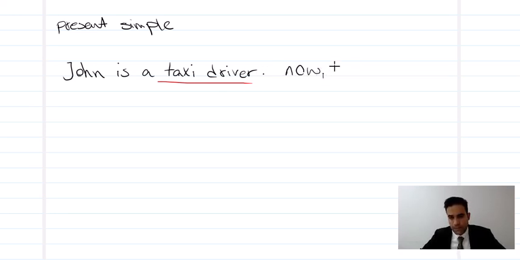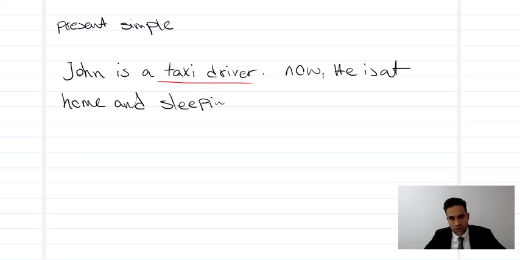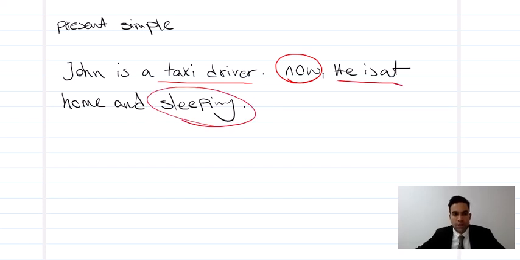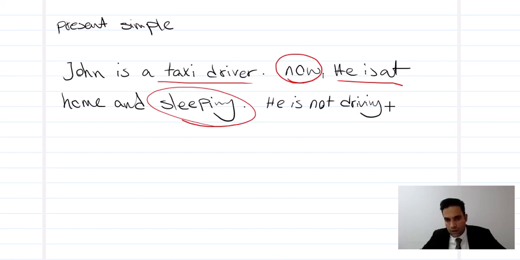Now he is at home and, for example, sleeping, okay? He is at home and sleeping. Look again. I said now he is at home and sleeping. Do you see? So now what is he doing? He's sleeping at home. He's sleeping, so he's not driving. Look. He is not driving now. He's not driving now at the moment. What is he doing? He's sleeping.